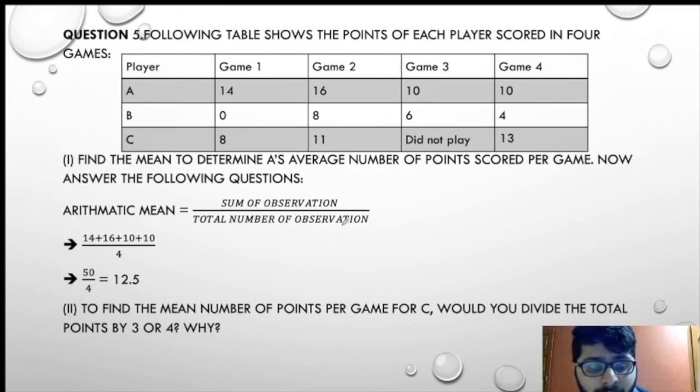So whether you divide by 3 or 4, it's up to you, and you have to give a valid reason.